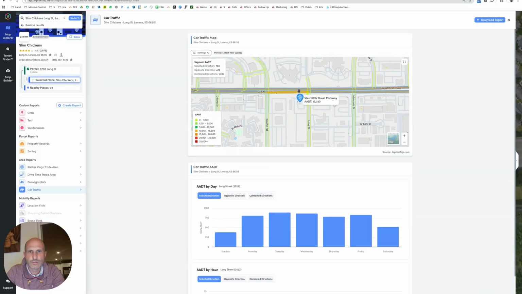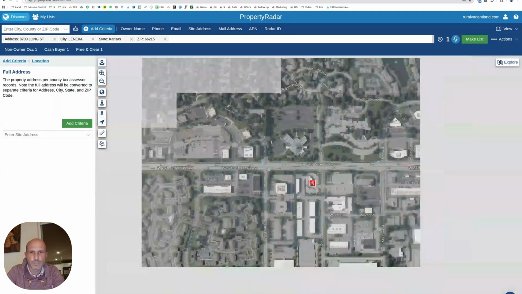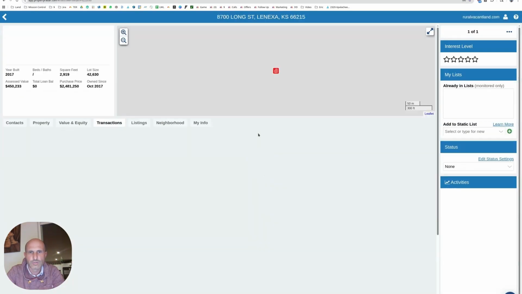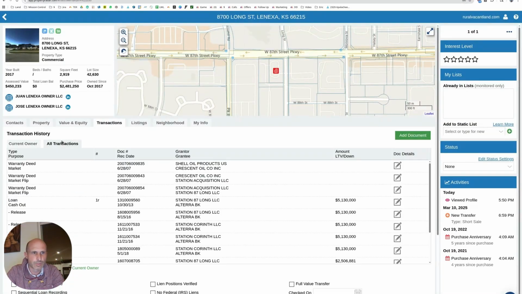So this one, 27,000 cars a day going by, and they've got a corner access here with 1,000-ish cars going on the side street. So it's all about the 20-something right in front of them. So 20-something thousand cars a day. So far, the ones we've looked up have been at 20-something thousand. So let's see if we can figure out the ownership of this one.